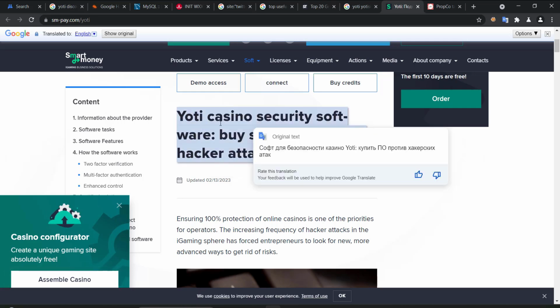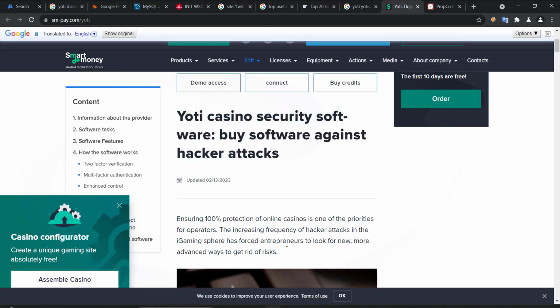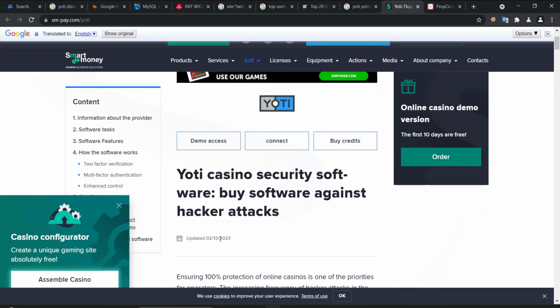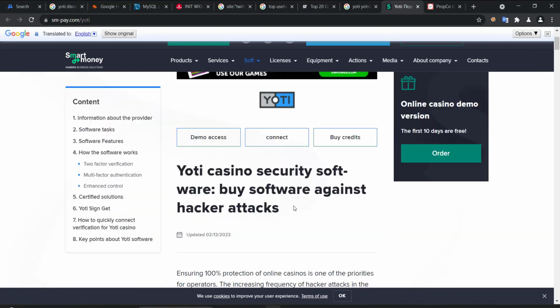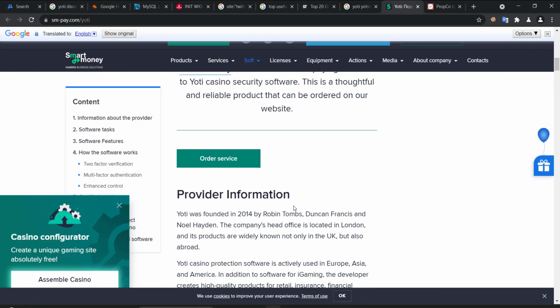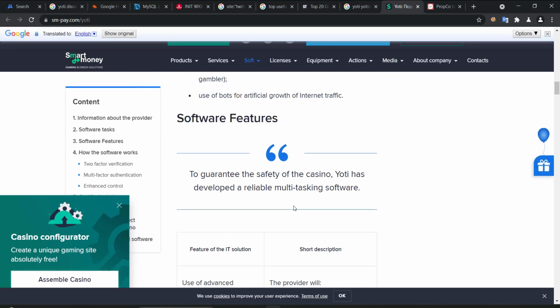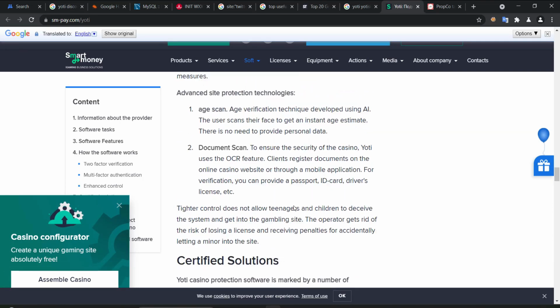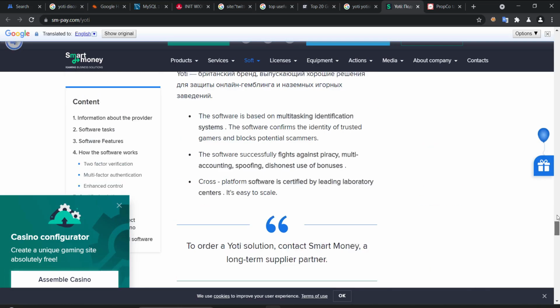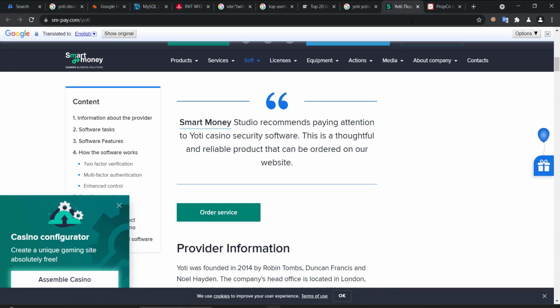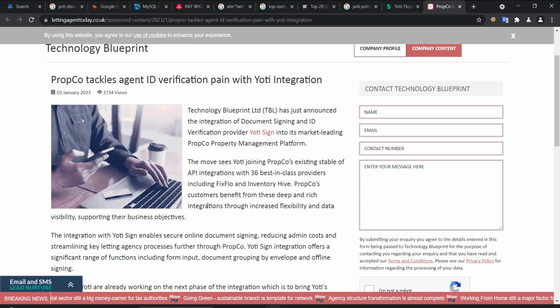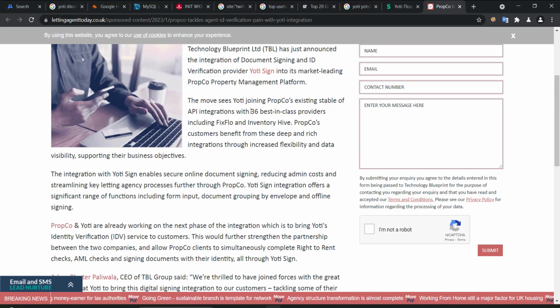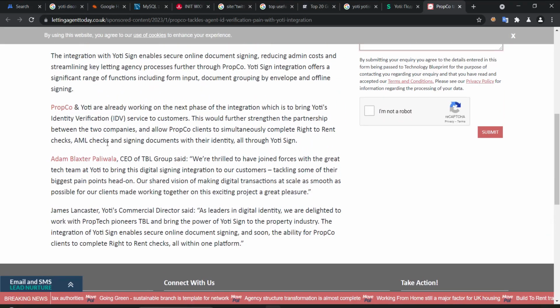Yoti Casino Security Software, buying software against hacker attacks, dated 2/13/2023. So maybe somehow they invented an application that can bypass the Yoti encryption, for example. Here it's not. They are only talking about it. But this is important, so you're checking everything on the internet for any information.